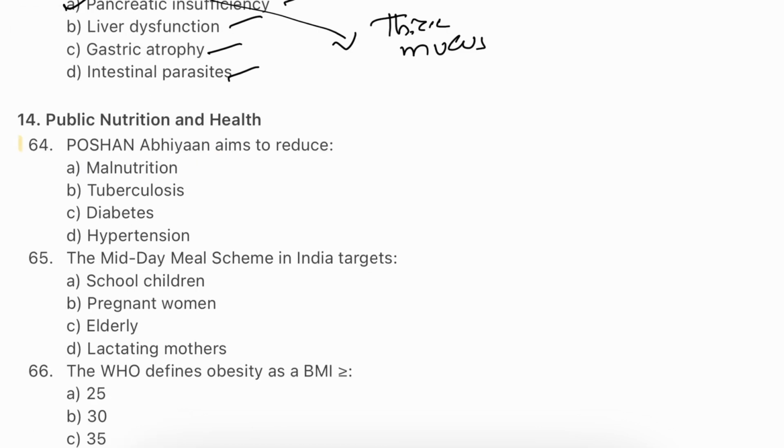Question number 64. Poshan Abhiyan aims to reduce: malnutrition, tuberculosis, diabetes, hypertension. The answer will be A, malnutrition. Poshan Abhiyan is a government initiative in India focused on reducing malnutrition by promoting nutritional awareness, improving dietary practices, and ensuring food security for all segments of the population.